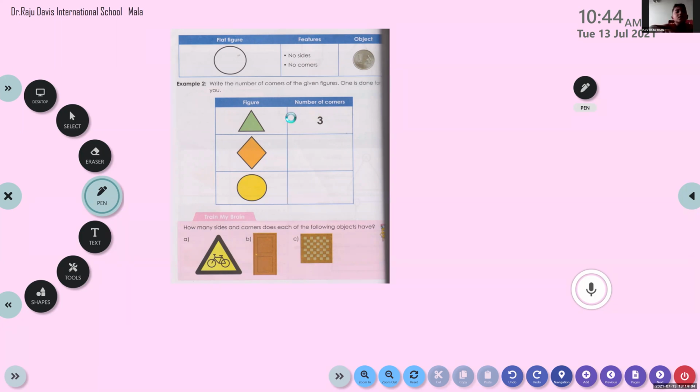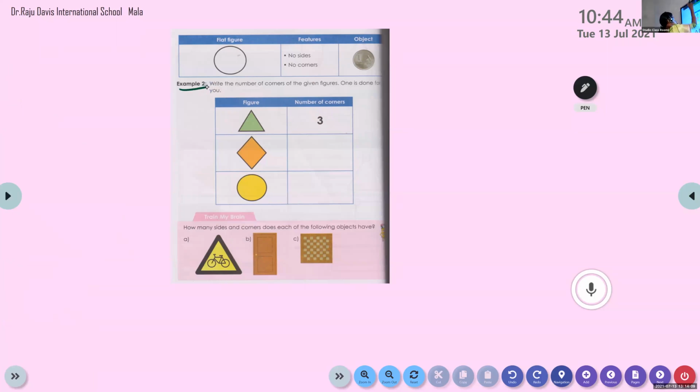Okay, now example 2. We are going to do this one. Now please listen here. Let us see what is the question. Write the number of corners.